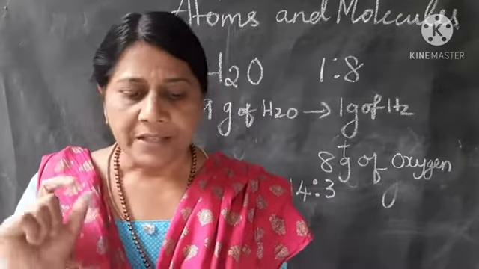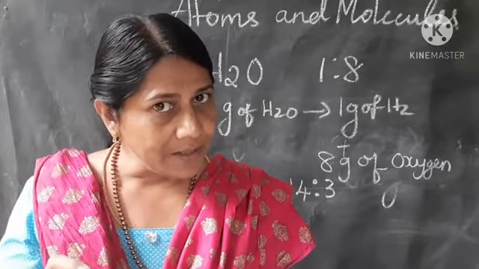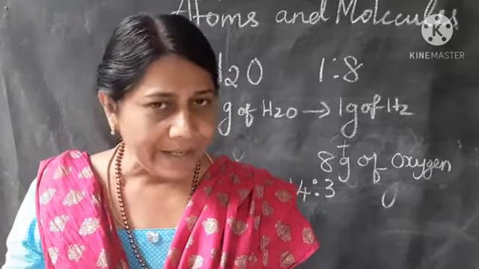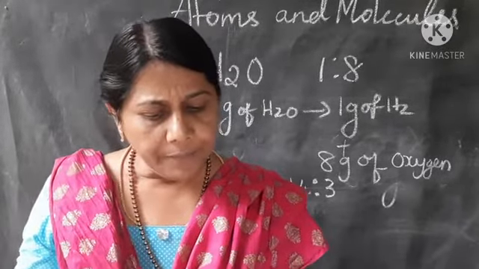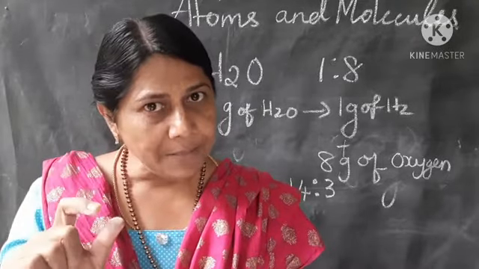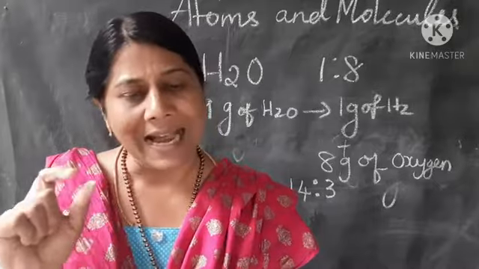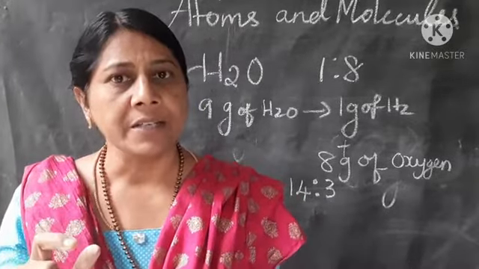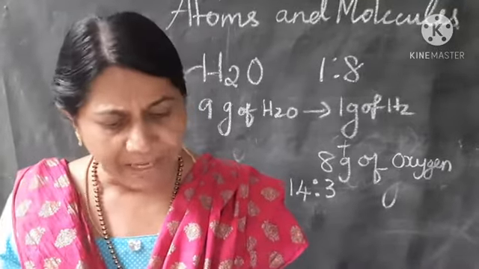Second, the tiny particles cannot be destroyed by any chemical reaction. Then, the atoms of an element are identical in their mass and chemical properties. For example, for oxygen, its property and its mass are the same everywhere.